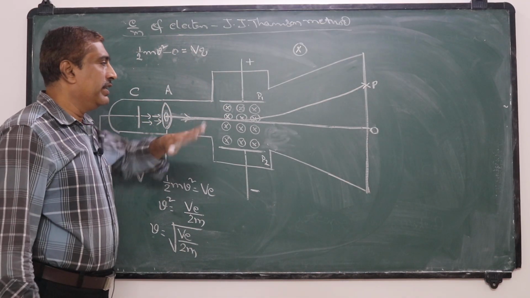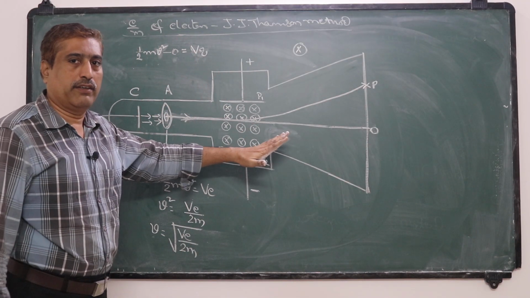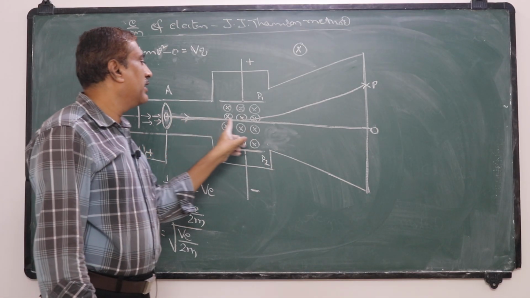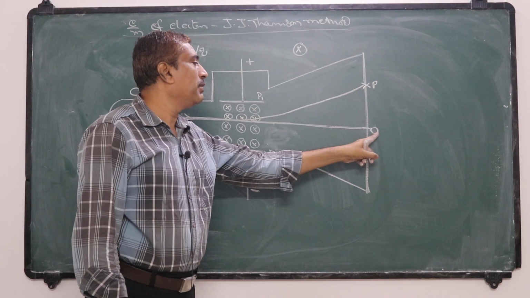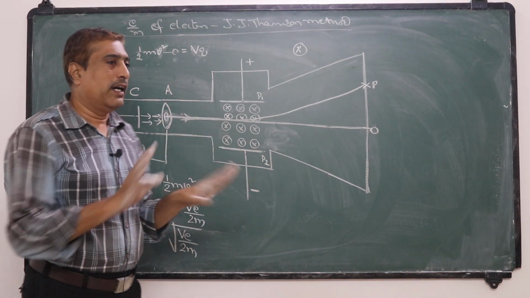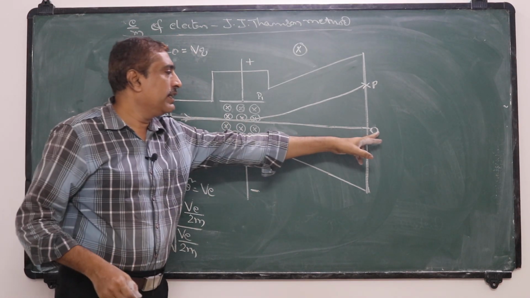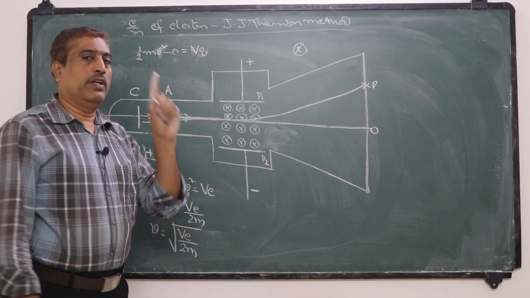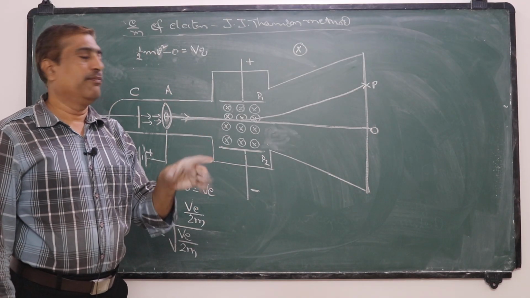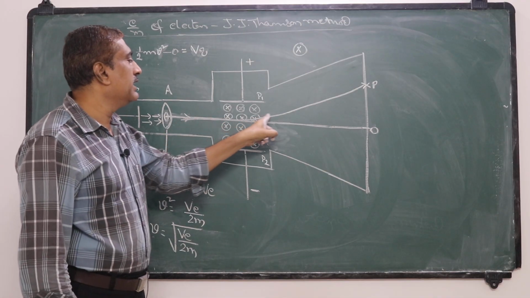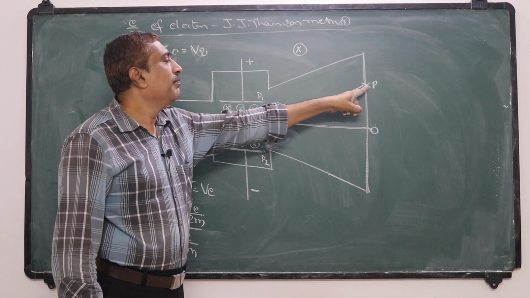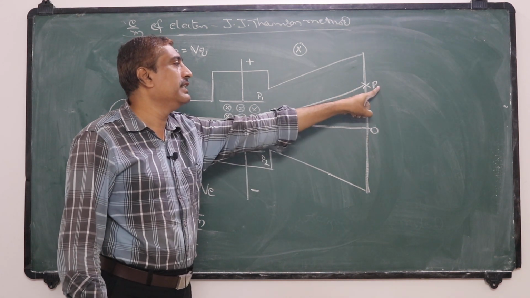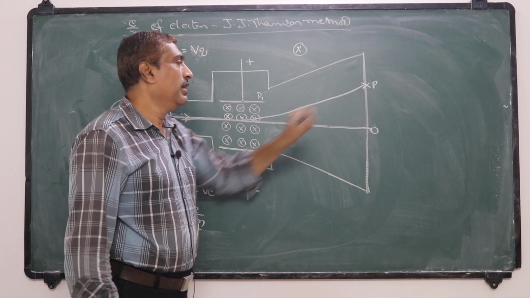So when there is no electric field and no magnetic field, the electrons from the anode move straight and are incident at this particular point. That means they are undeviated and incident at the point O on the fluorescent screen. But when only the electric field is applied, they move in this direction. They are deflected and incident at another point P, instead of O.